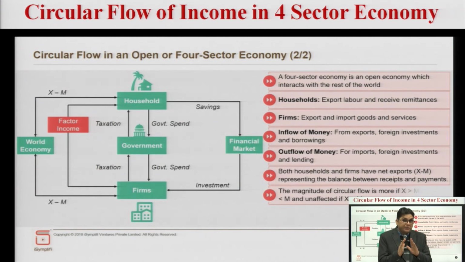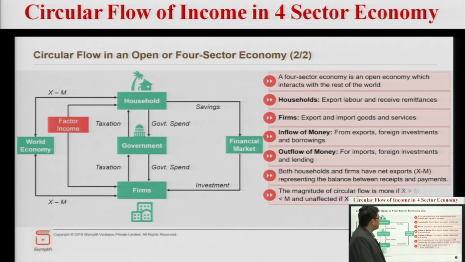So, Indian companies are also making a lot of investment abroad, and American companies or the foreign companies are also coming into India and making a lot of investment into India. So, why is this lot of interaction happening? Since now the economy is open, a lot of interaction happens with the world economy, a lot of GDP is happening into the world economy. Next, it is about the household, it is export labor and receive remittances.